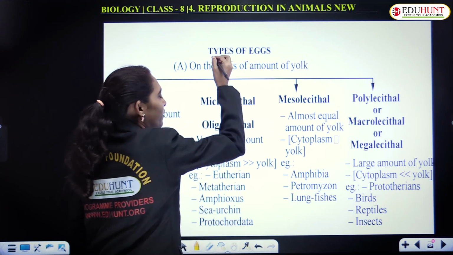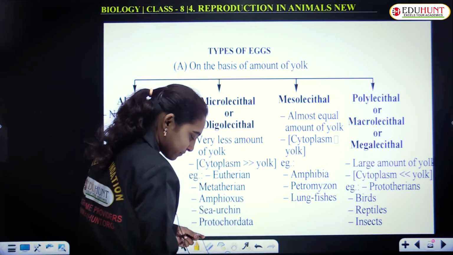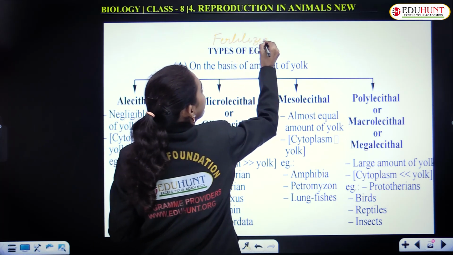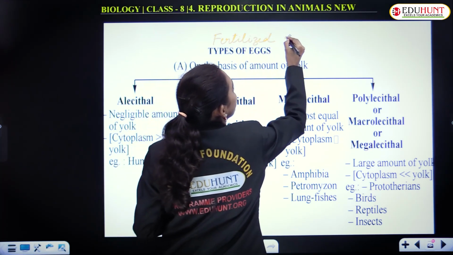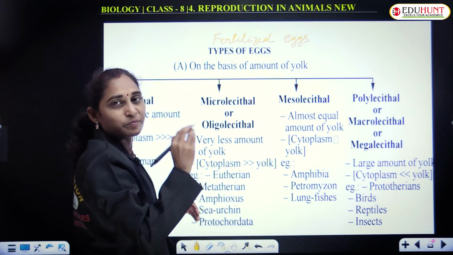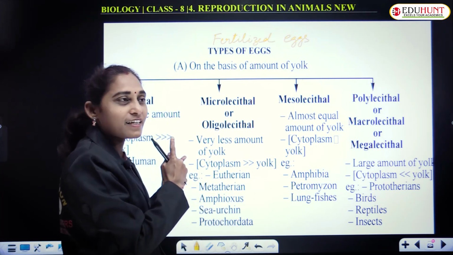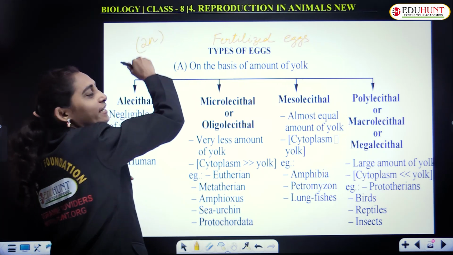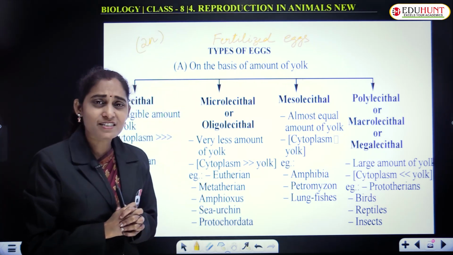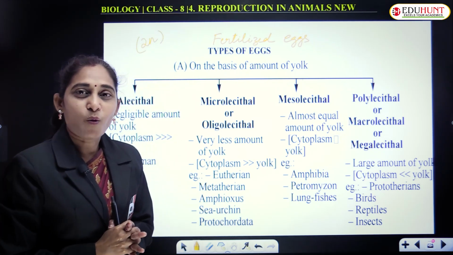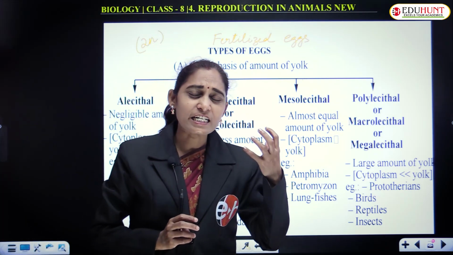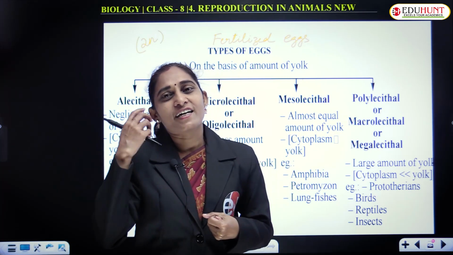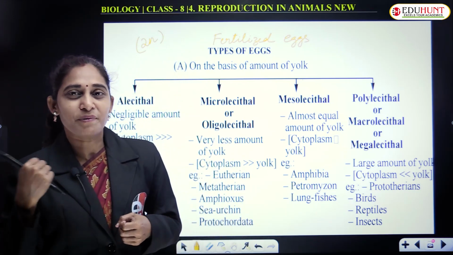These are fertilized eggs. That means all the eggs are diploid in nature, 2n, carrying one set of chromosomes from the male parent and the other set from the female parent.